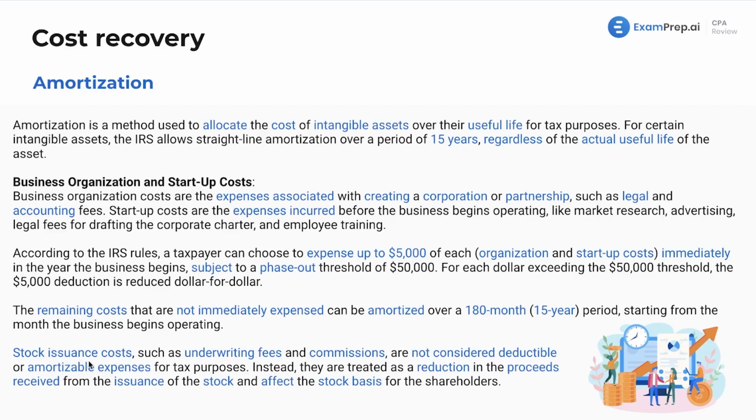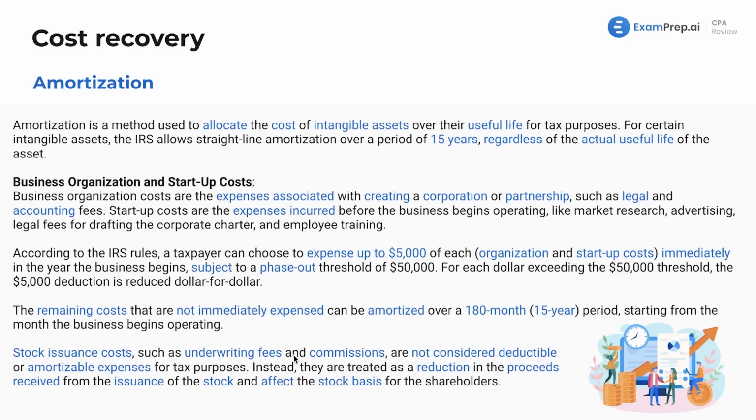Now, stock issuance costs, such as underwriting fees and commissions, are not considered deductible or amortizable expenses for tax purposes. Instead, they're going to be treated as a reduction in the proceeds received from the issuance of the stock and affect the stock basis for the shareholders. So just some tricks you could see in the questions.